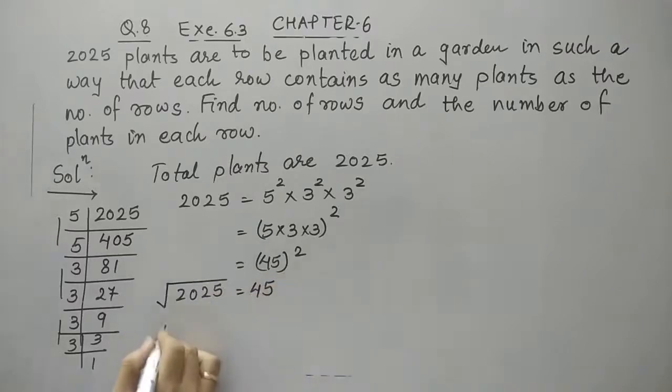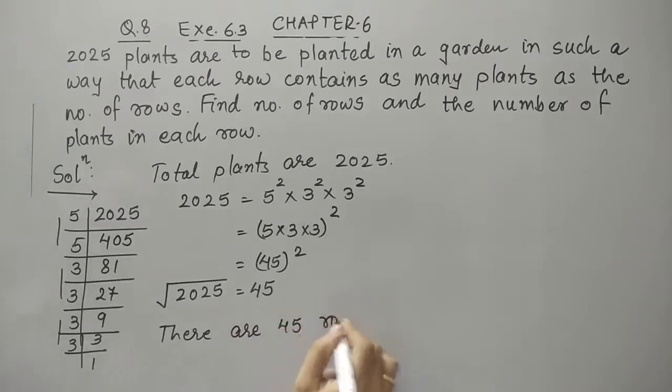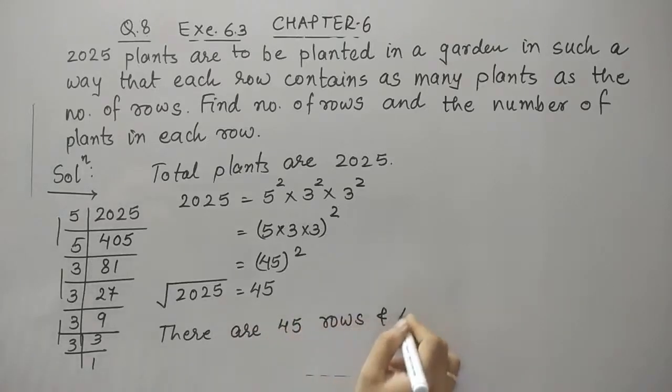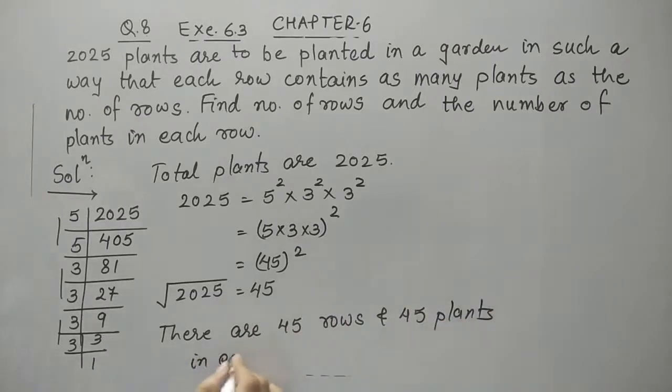So we can say that there are 45 rows and 45 plants in each row. I hope students you understand this, and it is quite easy and very important.